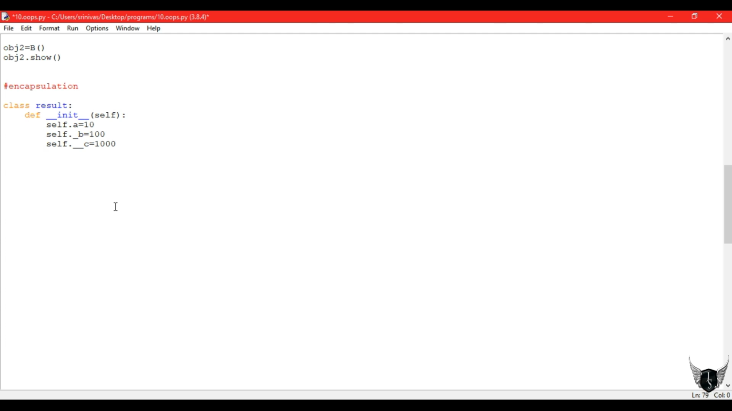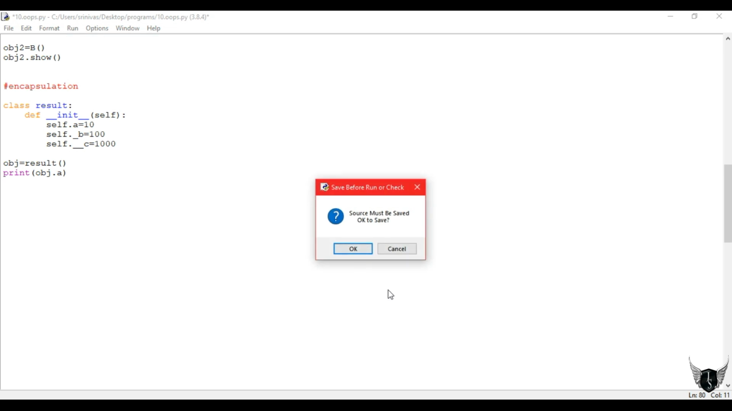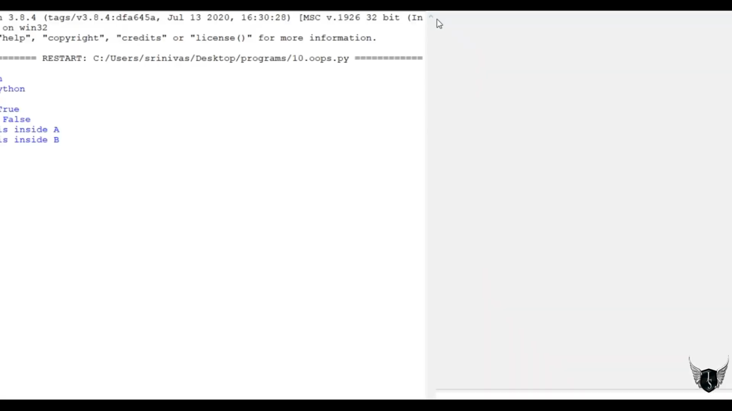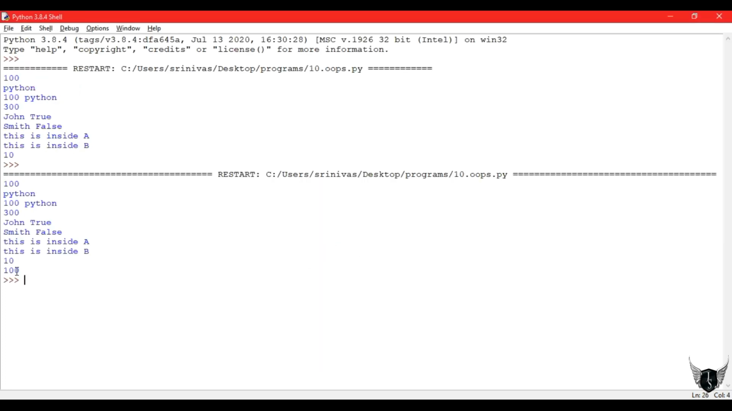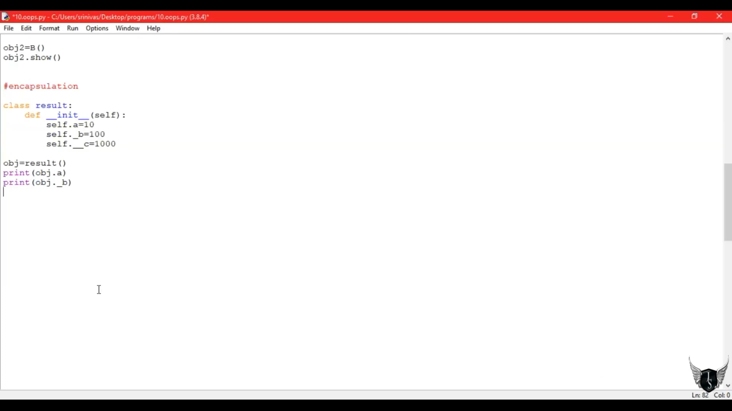But due to underscore, their restriction changes. If there is no underscore, it is public. Single underscore means protected and double underscore means private. I have created an object and I am trying to access those variables. A and B get accessed without an error. Public and protected can be accessed, but private variables get an error.